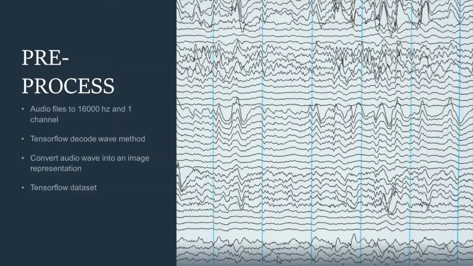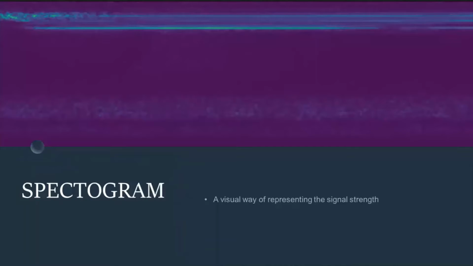Then we created a TensorFlow dataset. We added labels to the dataset and combined the positive and negative instances. Thus, the data is ready to be used. We used TensorFlow to convert the data to spectrogram format at the image representation stage. At this stage, we have carried out some preprocessing of the data in order to be processed better. We use spectrogram method to convert our sound files to image format.